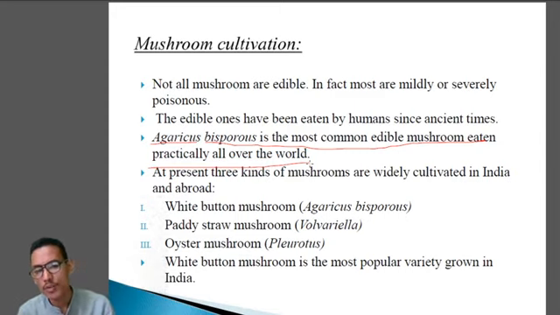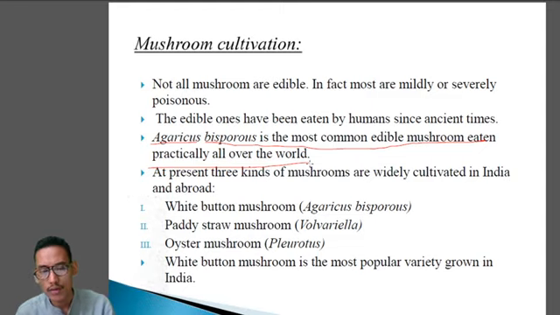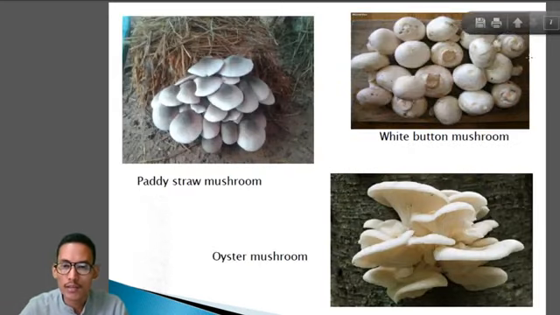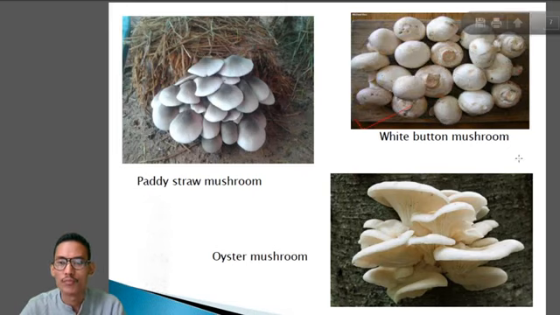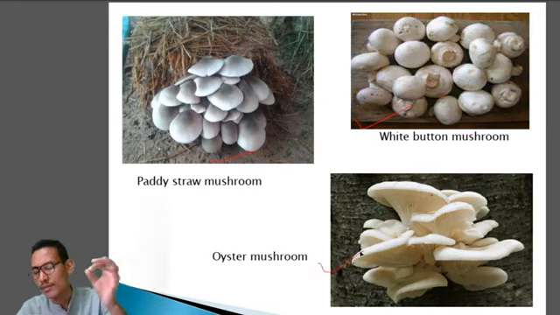At present, 3 kinds of mushrooms are widely cultivated in India and abroad. Okay, what are those mushrooms? The white button mushroom, Agaricus bisporus, the paddy straw mushroom called Volvariella, and the oyster mushroom called Pleurotus. Among them, the white button mushroom is the most popular variety grown in India. I think you have seen the pictures of mushrooms also. This is the white button mushroom, this is the paddy straw mushroom, and this is the oyster mushroom, all of which you have seen and eaten also.